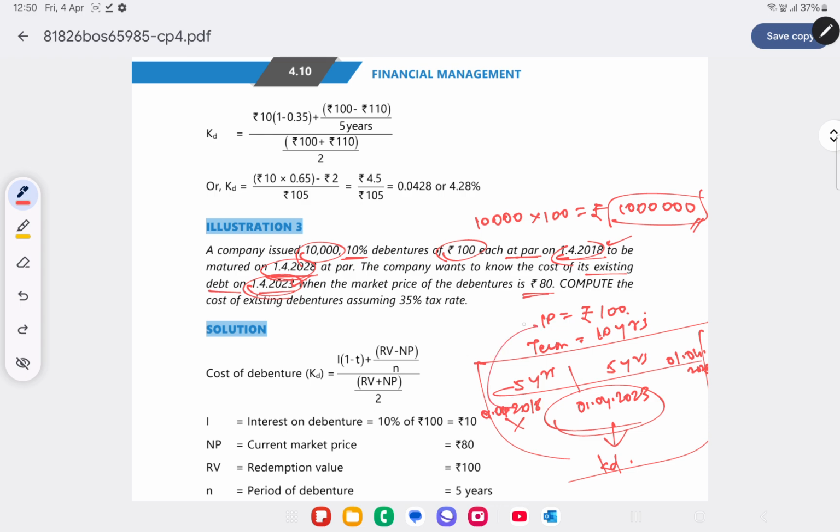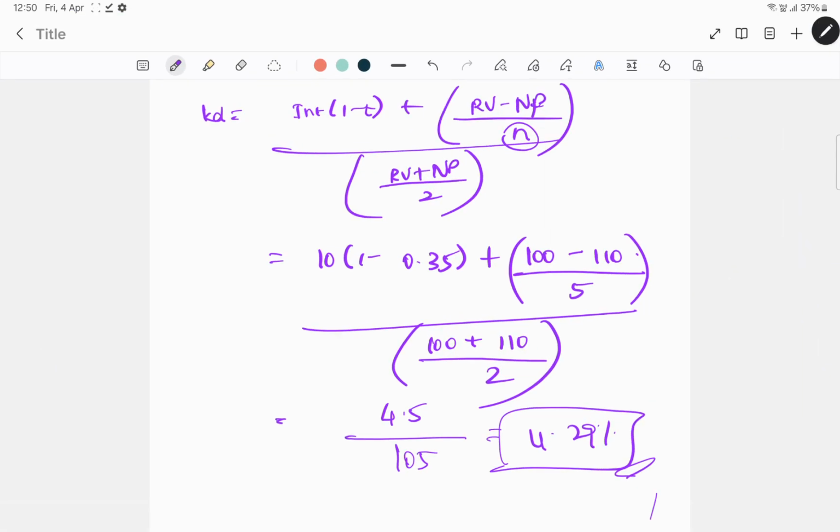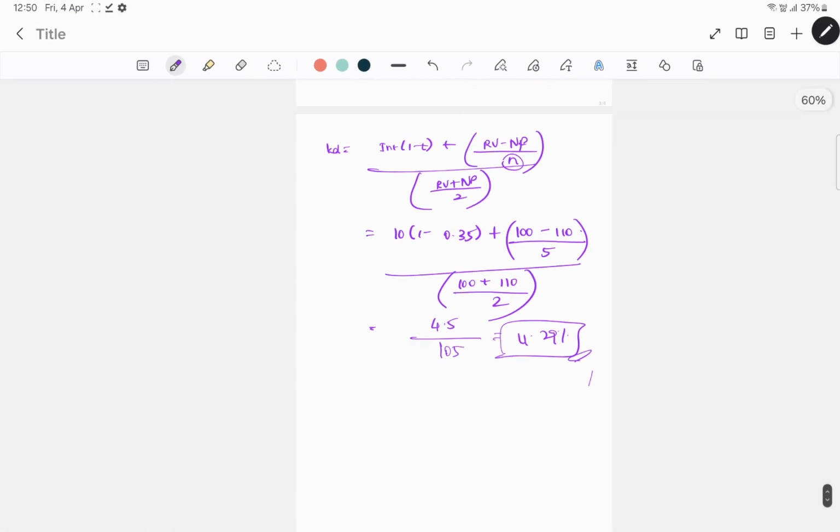The issue price on 1st April 2018 was 100. This is not to be considered. We will take the net proceeds today, which is nothing but 80, the current market price. That's something to be considered. And what about the redemption value? It will be matured at par, so the redemption value will be 100. So let's calculate the cost of debentures as on 1st April 2023 and not on 1st April 2018.